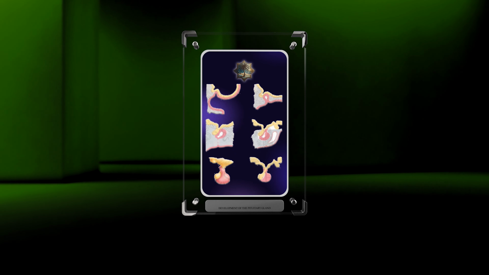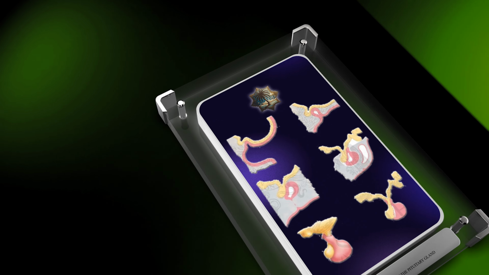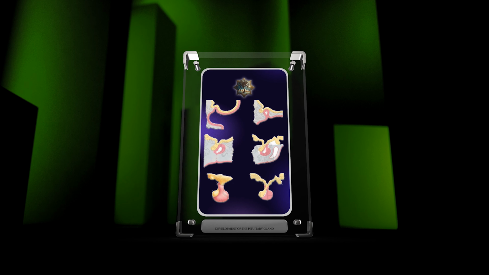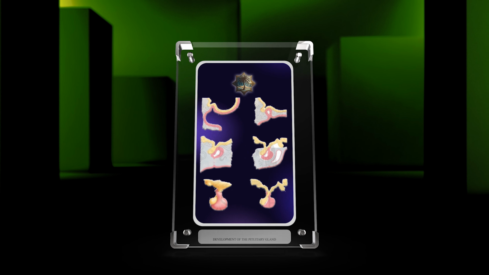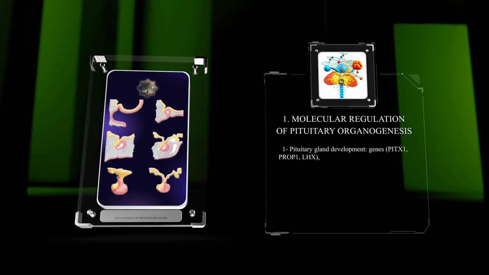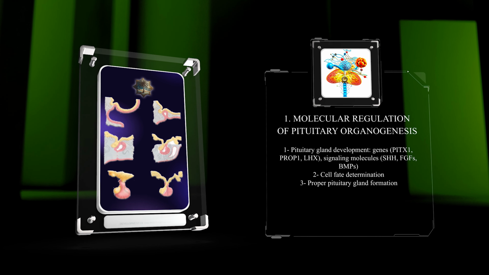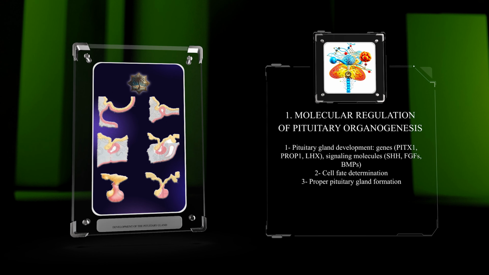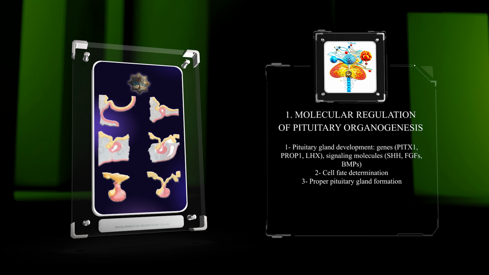Embryology explores the formation of organisms from fertilization to complex structures and systems. Join me as I delve into the intricate processes that shape our bodies, focusing on the molecular and cellular mechanisms behind the development of the essential pituitary gland. The pituitary gland undergoes complex development regulated by genes like PIX1, PROP1, and LHX, and signaling molecules like SHH, FGFs, and BMPs. These factors determine cell fate and enable proper pituitary gland formation.